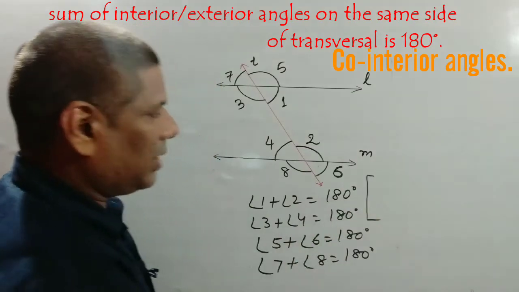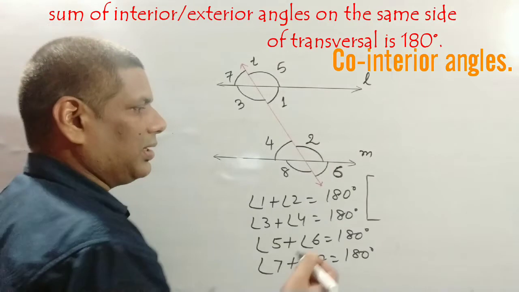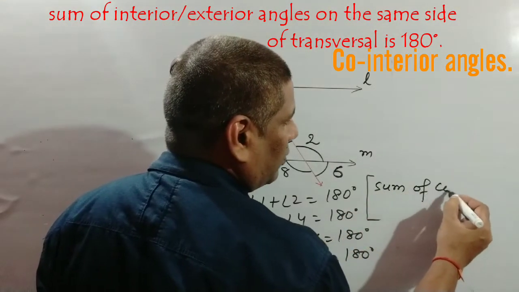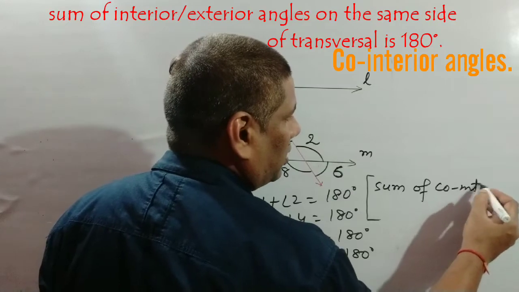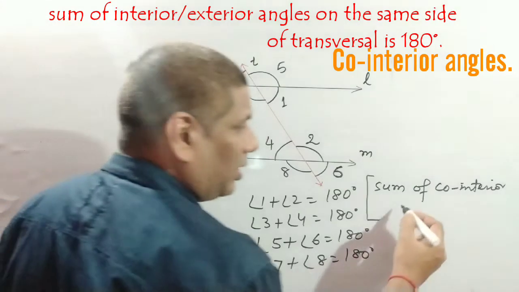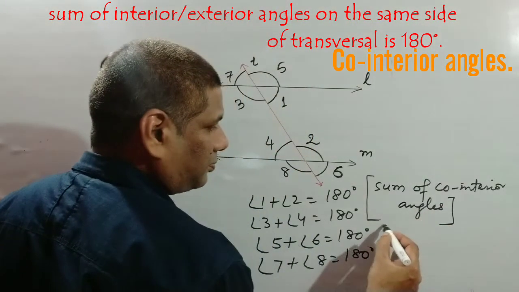The property is the sum of angles on the same side of transversal, or you can say the sum of co-interior angles. Sum of co-interior angles is 180 degrees.